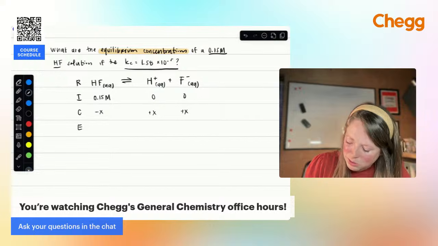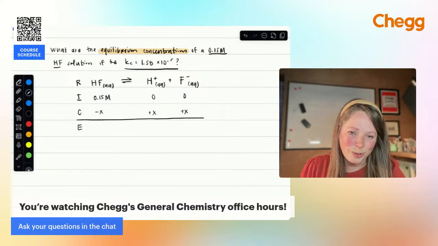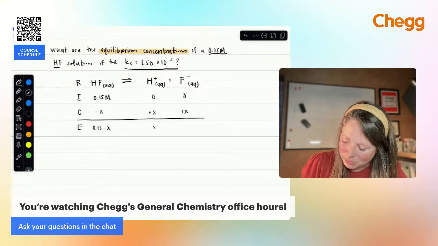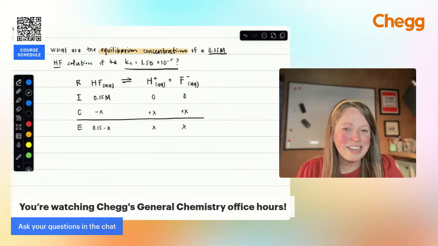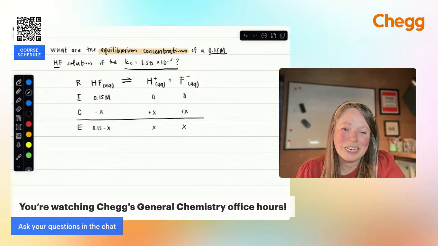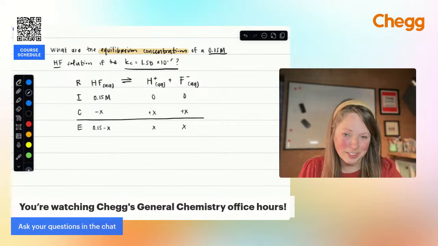All right, so now what's going on at equilibrium? Because that's our whole goal with this, right? So I have 0.15 minus x, and plus x, plus x. Not as intimidating as you'd think, right? The RICE table is really not as bad as everyone says it is if you just practice with it.